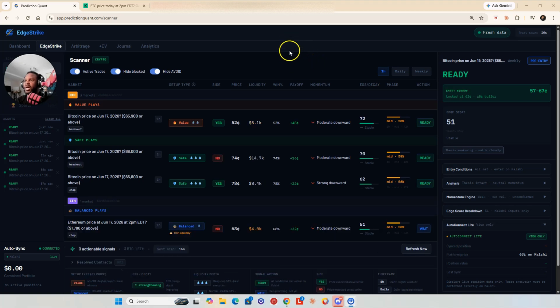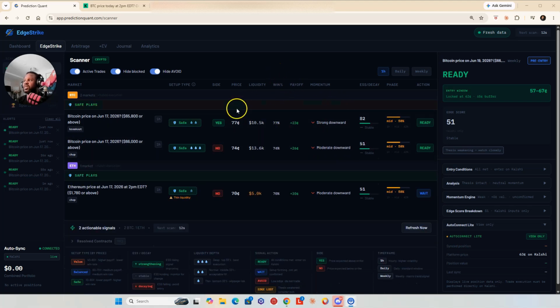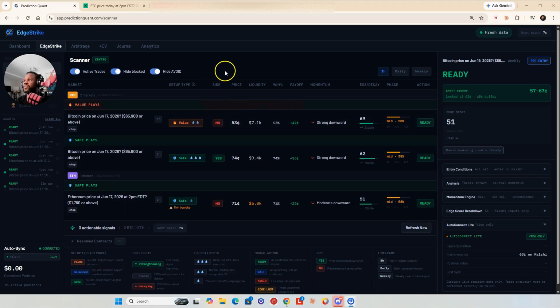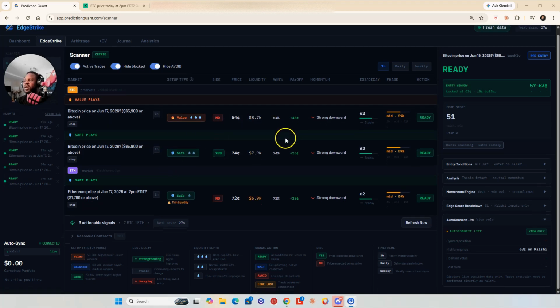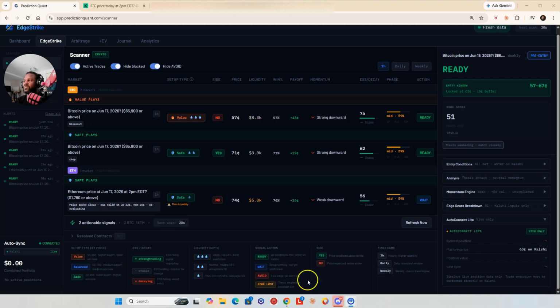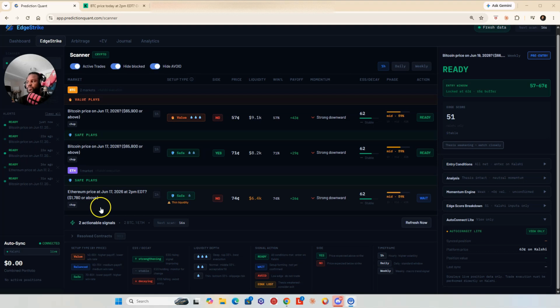Okay, so now, another thing, this will look a little different. We are still making updates and changes. So you're going to see filters up top, where if you want to just look at value only plays, you can just focus on those. Safe plays, balance plays, etc. So you only get signals you want to trade. And of course, at the very bottom, you'll see a legend key. It'll have what everything means as far as the signals that you're reviewing in the categories.